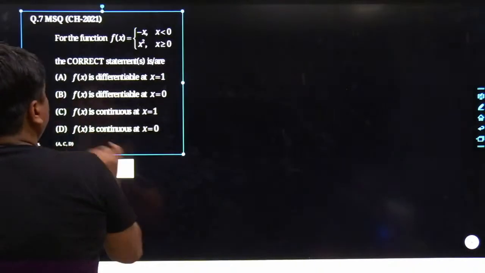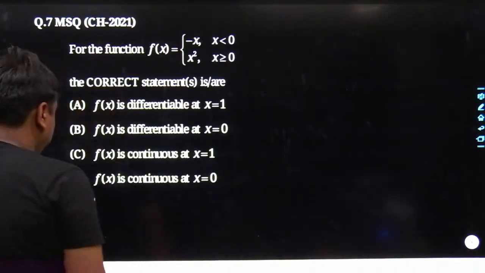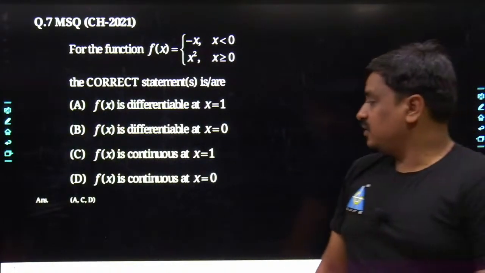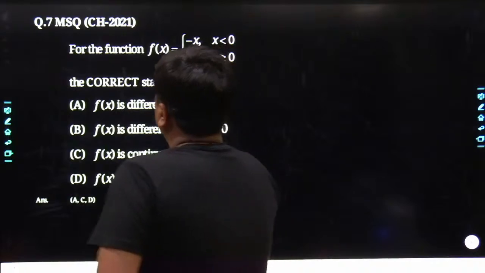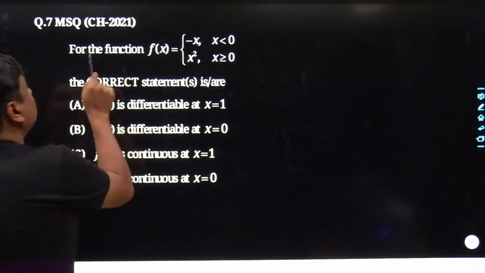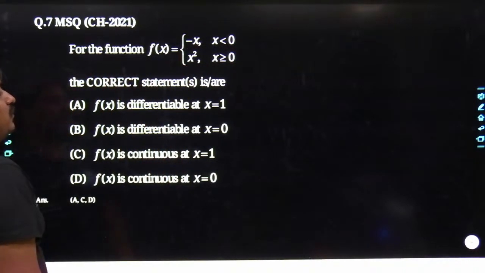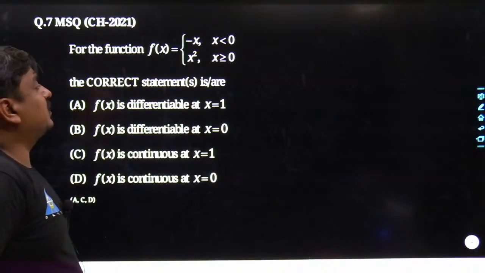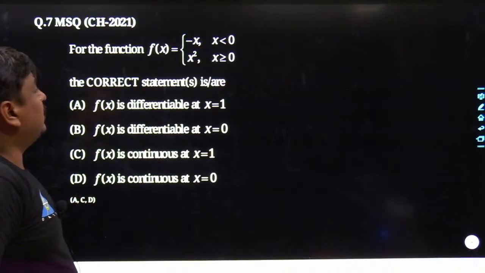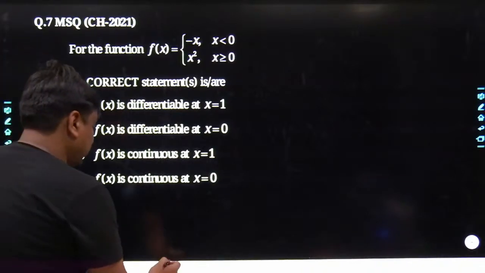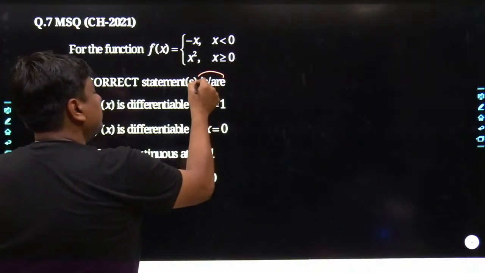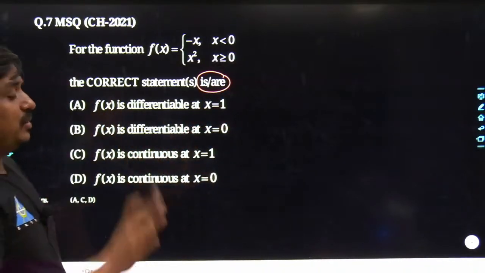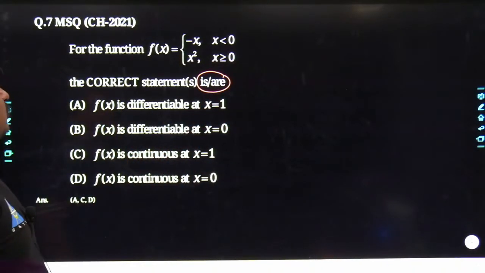Yes, here goes the problem. Tell me what would be the best answer for this given problem. See what the problem has given. For the function f of x equals minus x for x less than 0 and x square for x greater than or equal to 0, the correct statement is or are. It has been clearly mentioned "is and are". "Is" means it can have only one answer, "are" means it can have more than one answer, and it's a type of MSQ. Tell me what would be the best answer.